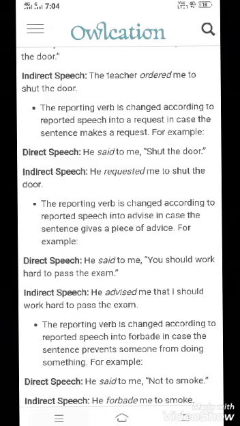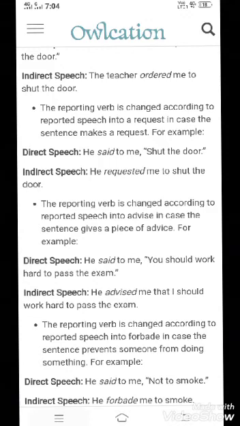Then we shall see one example of forbade. Forbade means when we are telling someone not to do something which is a very bad behavior, a very bad habit, and we are telling him not to do that. So this is forbade.